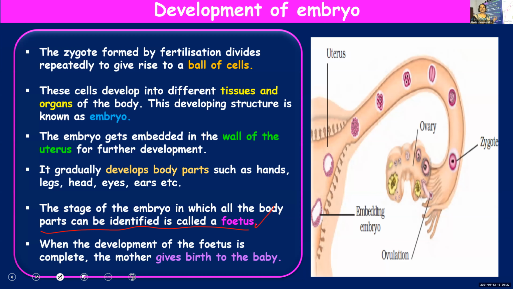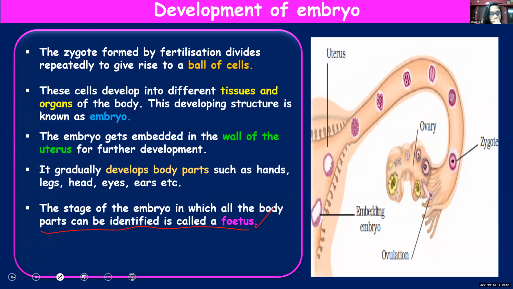Maybe slight changes can be there, like some children, due to some problem at the 8th month, the baby can be delivered by surgery. So there can be minor changes, but on average we all have spent about nine months inside our mother's womb. Okay, do you want me to repeat the points? Yes, ma'am. Okay, I'll repeat the points.